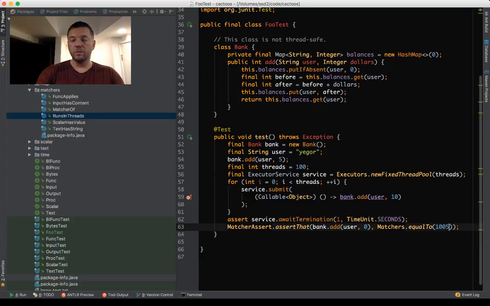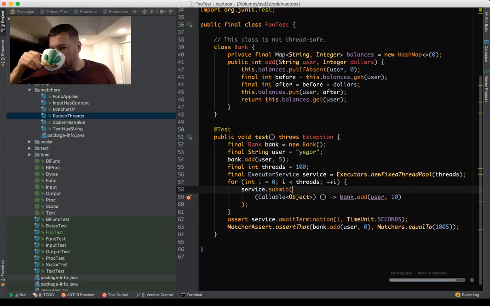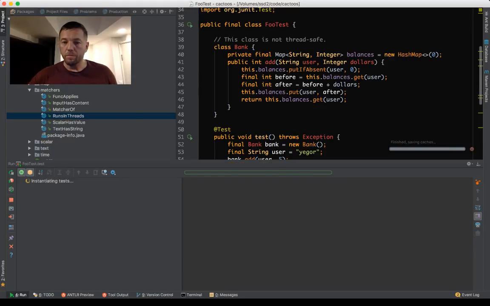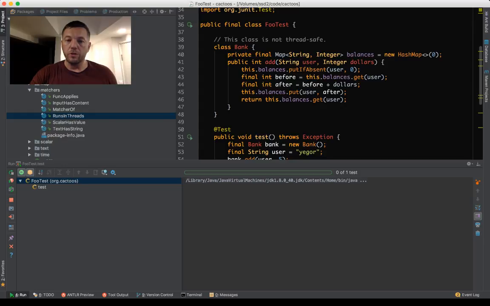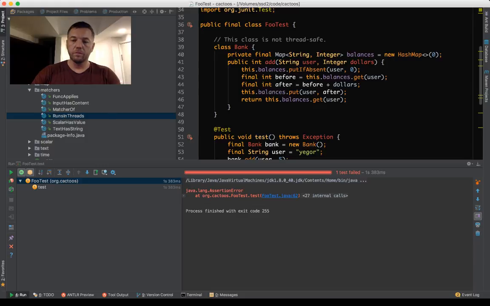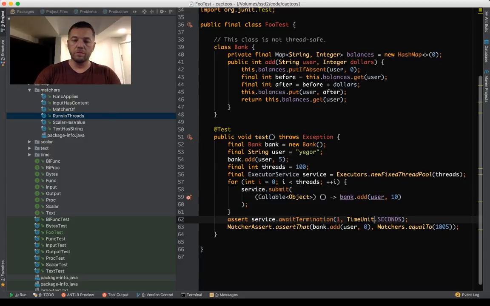That's approximately, it's not really a good example of multi-threading testing. I'll show you why. But for now, we just want to see the error. Yeah, the assertion. Okay, the assertion error means that probably 1 second is not enough. Okay, I'll give it 10 seconds.